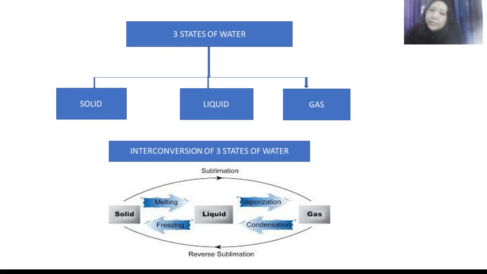But there are some processes in which solid can be directly converted into the gaseous form, and again gases can be directly converted into the solid form. Those processes we call sublimation and reverse sublimation respectively.